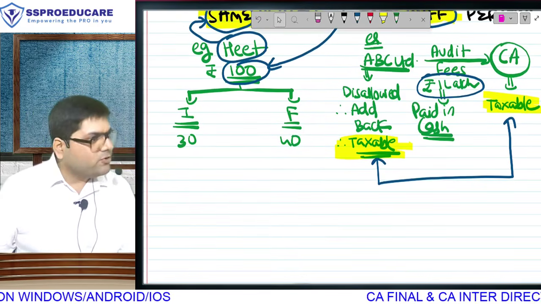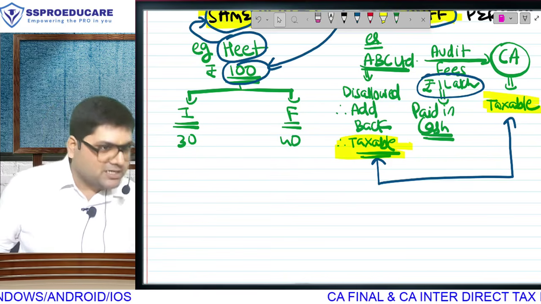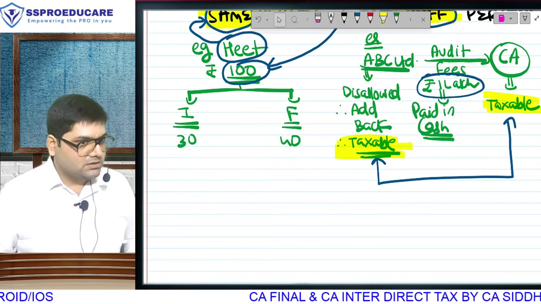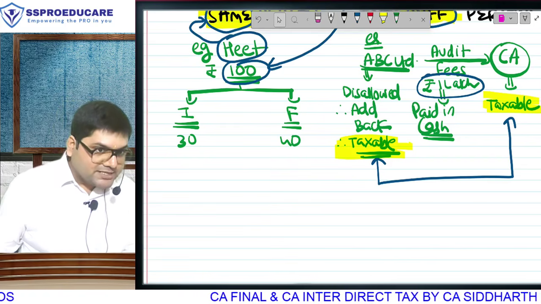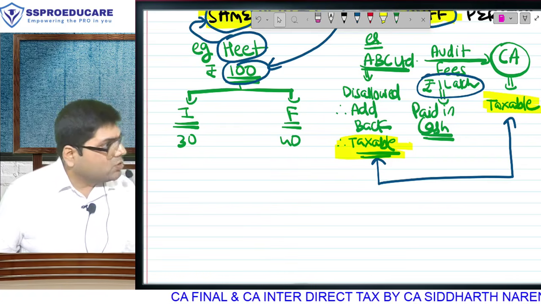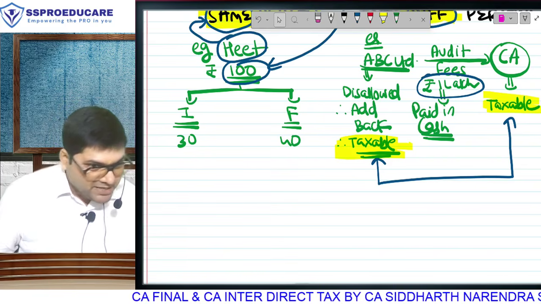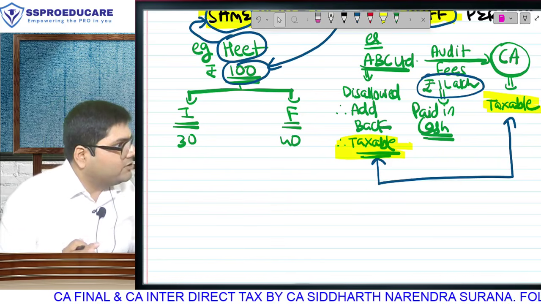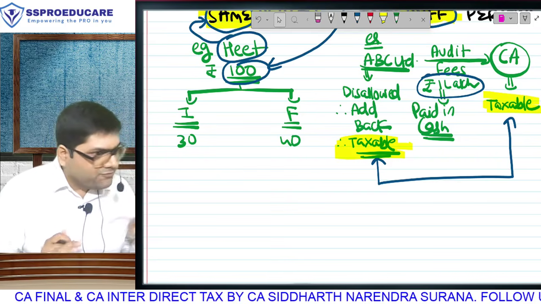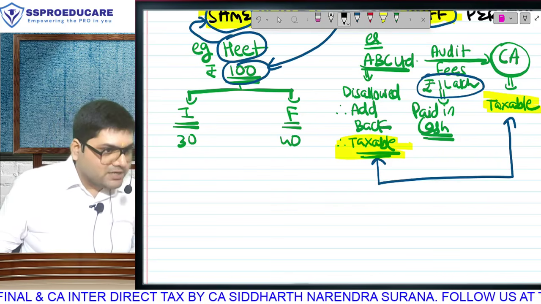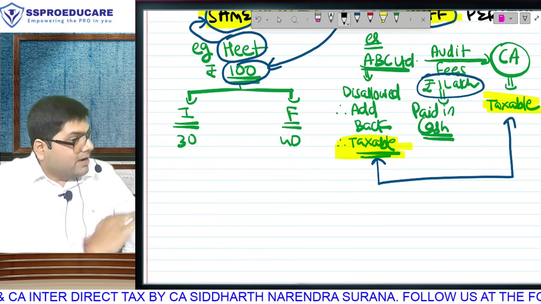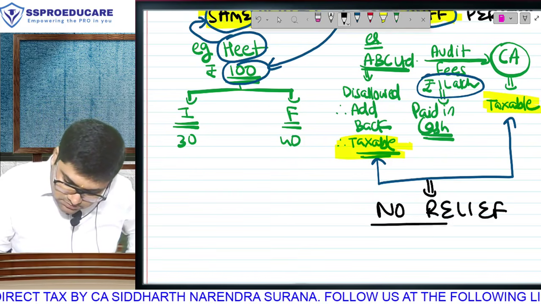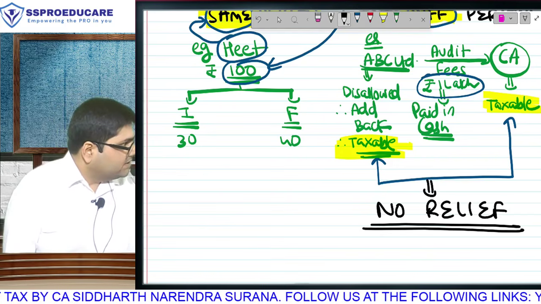Before I take any doubt, let me at the outset be very, very clear about this. The concept of economic double taxation is basically punishment for violation of law. Economic double taxation will only happen in cases where you have violated some provision, and therefore as a punishment, you will realize that disallowance of expense is like a punishment for violating the cash expenditure rule. And therefore, ladies and gentlemen, the concept of economic double taxation in this chapter is hereby over, because from this double taxation there will be no relief.